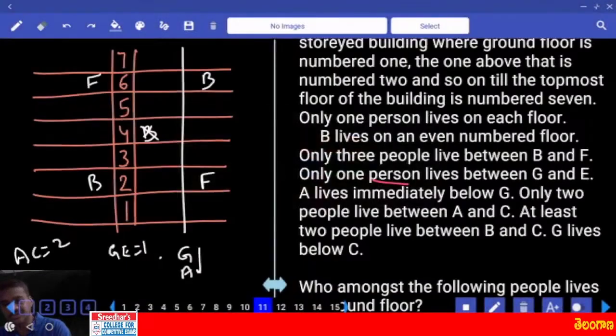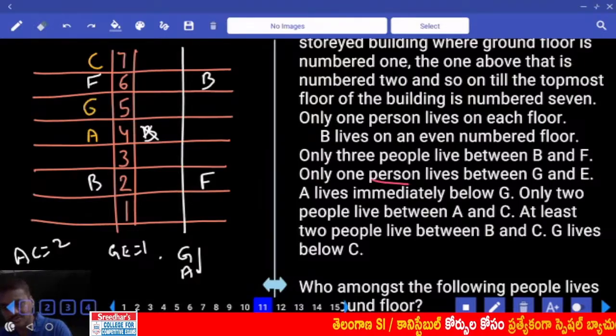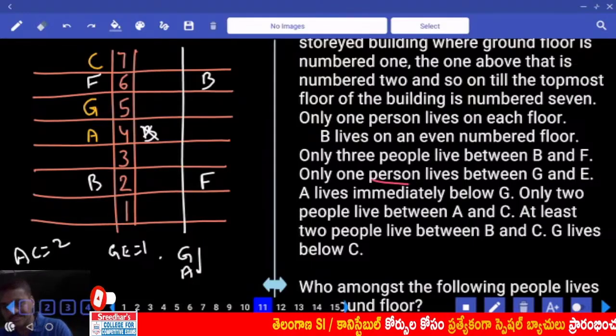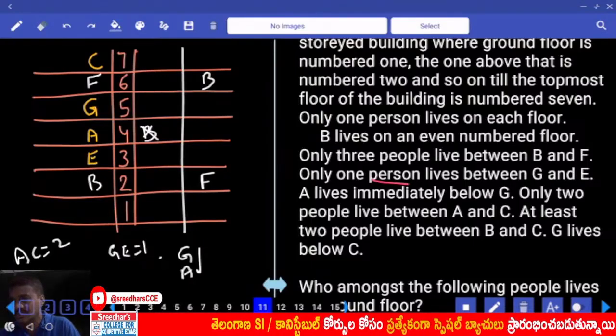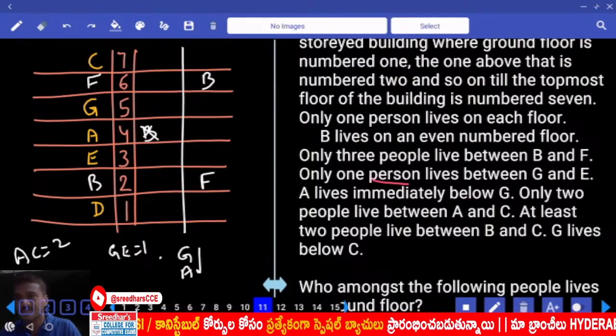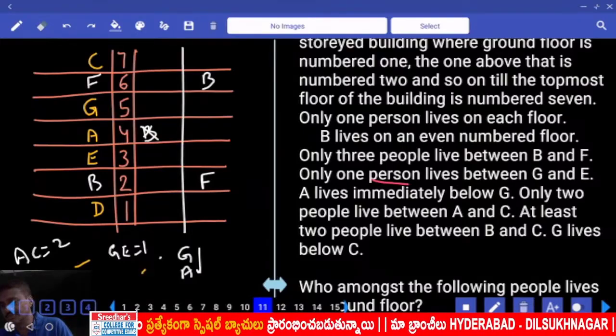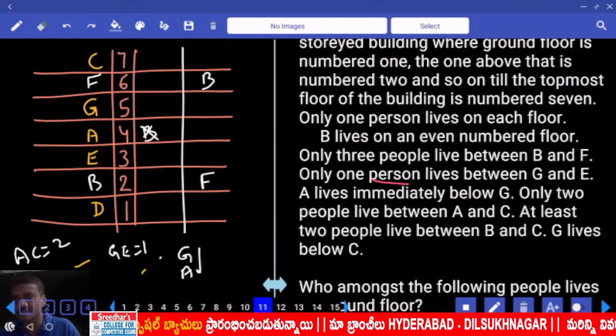Can we have C at this place? Yes. Minimum 2 people, and between C and A, 2 people. A is here. Then A is immediately below G, so G is here. And between G and E there is exactly 1 person, so E is here. Then who is the person left over? D is the person left. Clear? This must have been the arrangement. Now this is from question numbers 11 to 14.